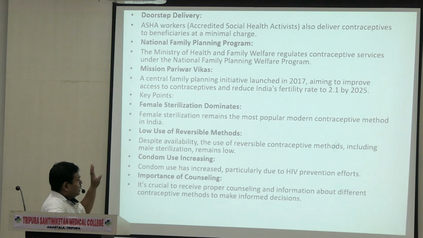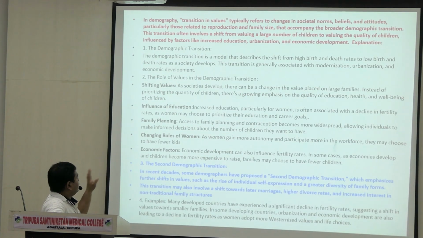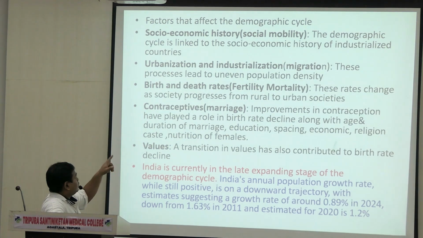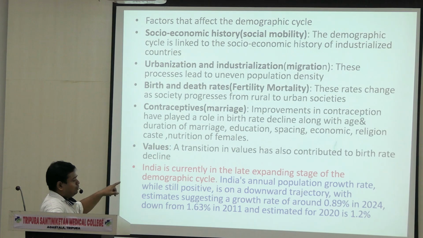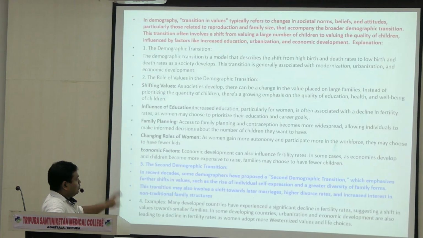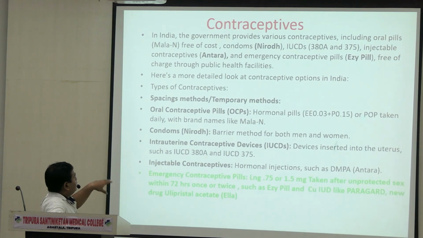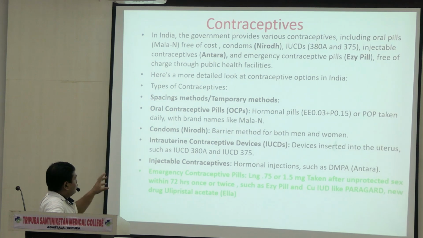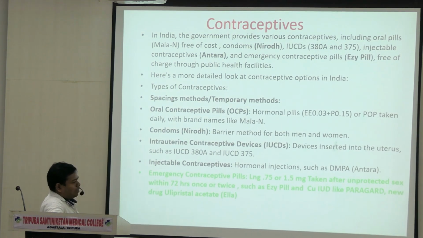You can write it in contraceptive if you mention it in the contraceptive part. In that part you can just put the names of the contraceptive methods, only the names, you don't have to explain everything. These are the contraceptive methods; just write the names: temporary methods, OCP, condom, injectable, intrauterine devices. This will be more focused in your option guiding only.